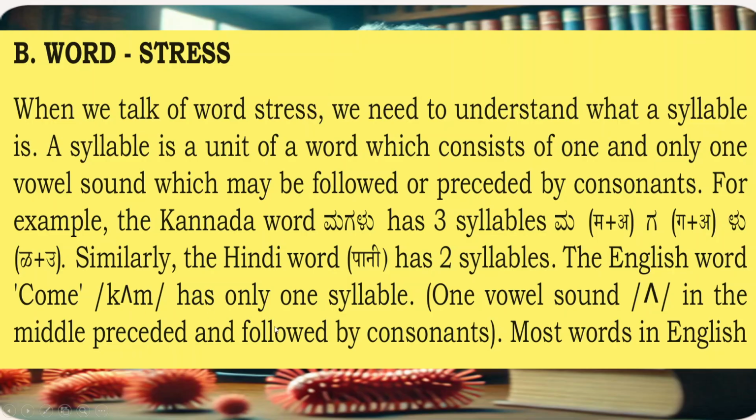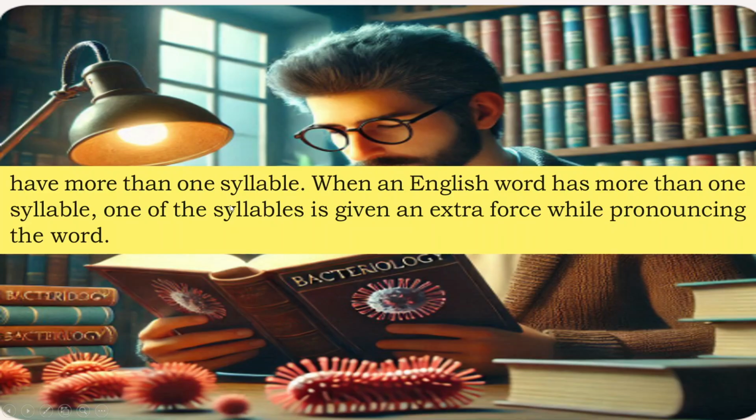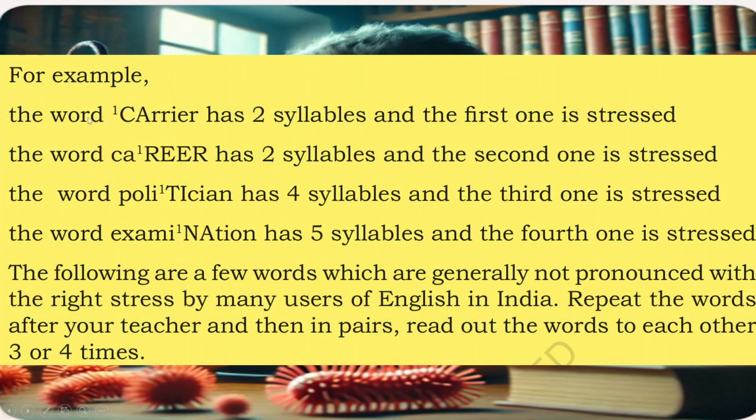Come has only one syllable, one vowel sound in the middle, preceded and followed by consonants. Most words in English have more than one syllable. When an English word has more than one syllable, one of the syllables is given an extra force while pronouncing the word. For example, the word